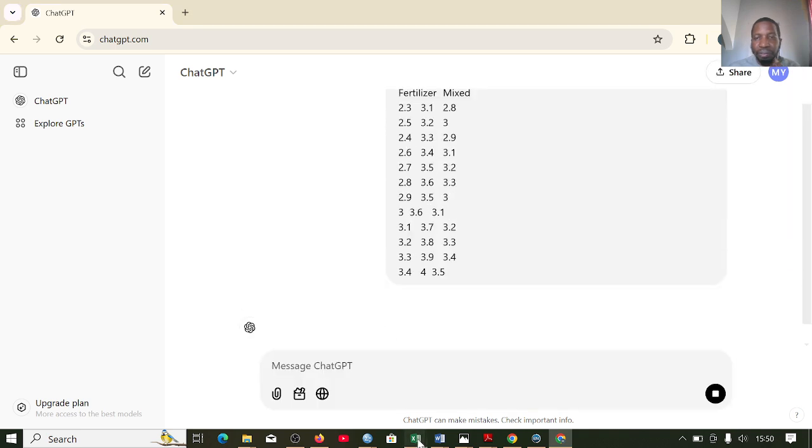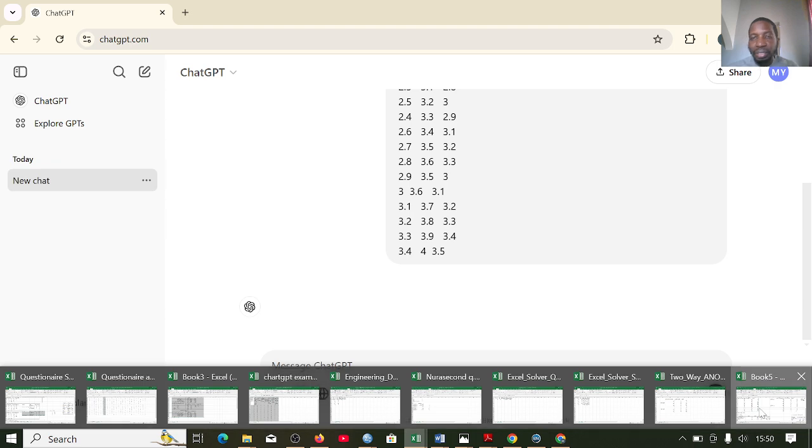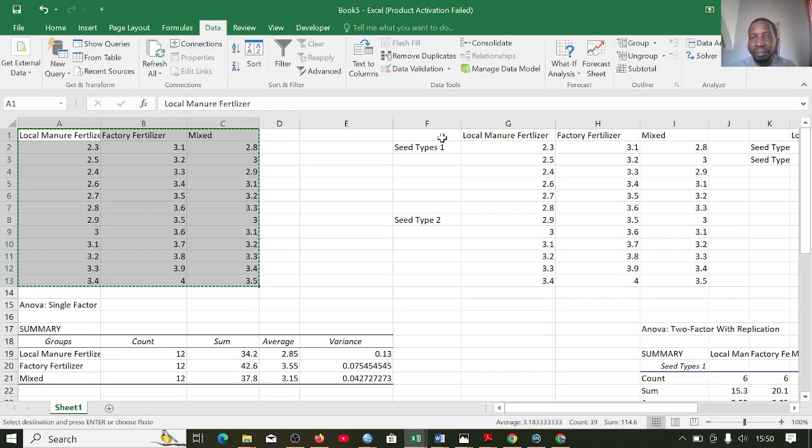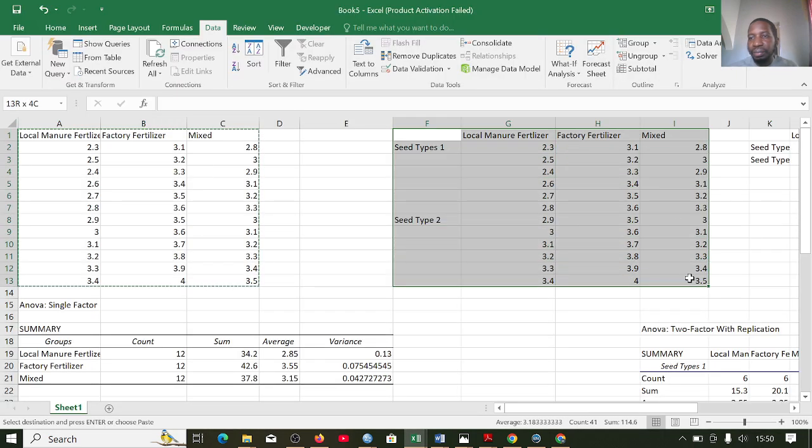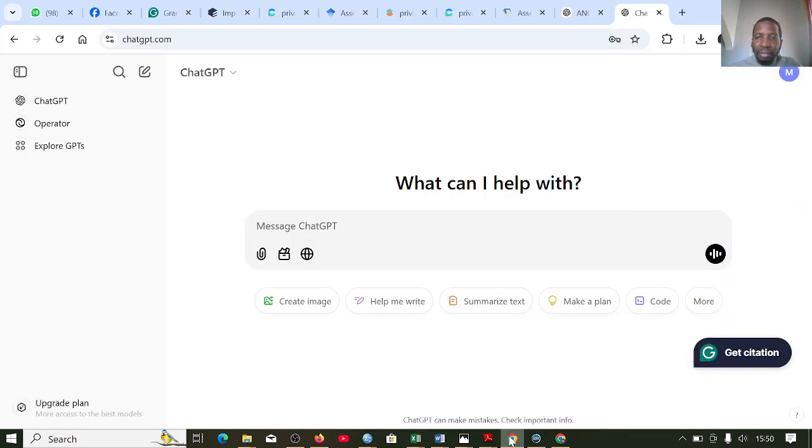Let me copy the second one, that is the one with the replication. Then I will use a different browser. Also here I didn't specify to ChatGPT whether the other one is a single factor or a two-way ANOVA.